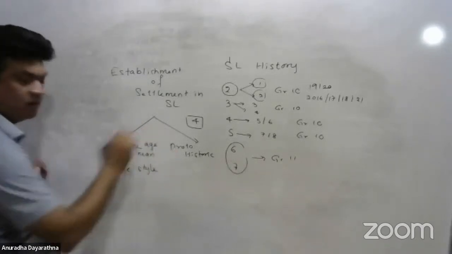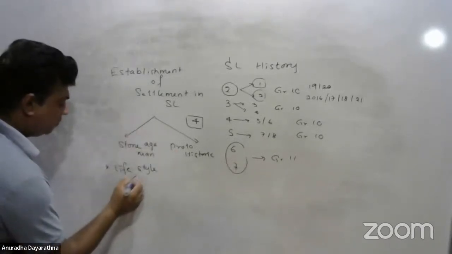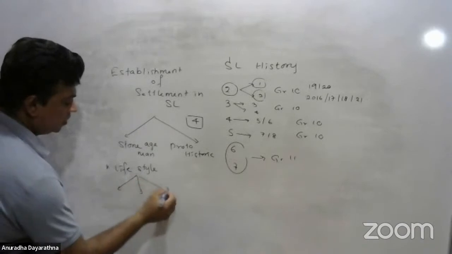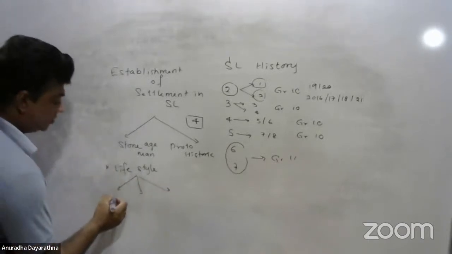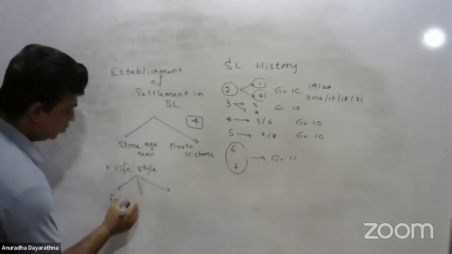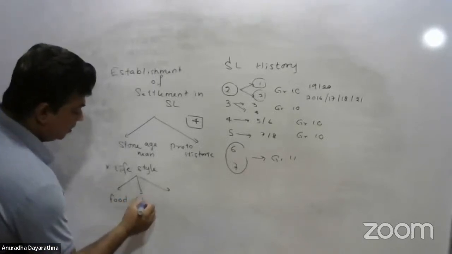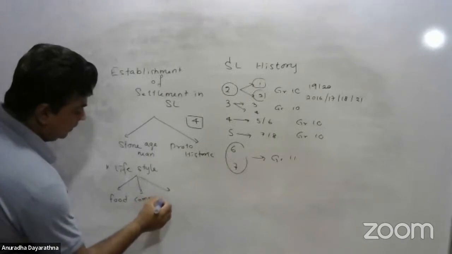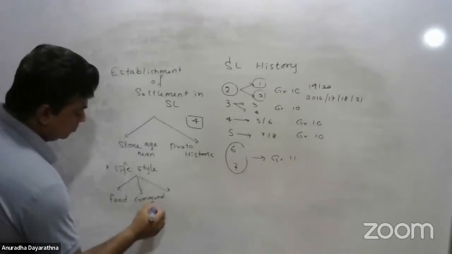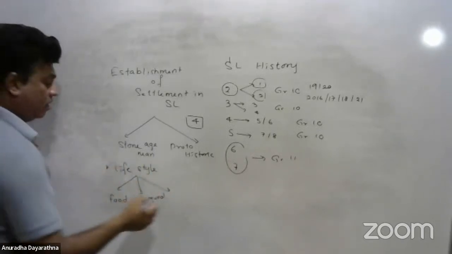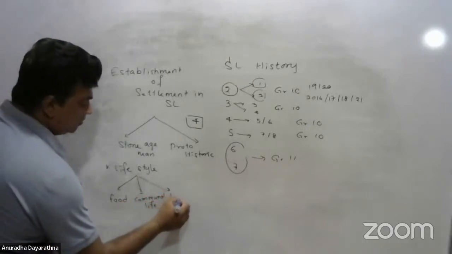About lifestyle, what can they ask? They can ask only three things: the food of Stone Age man, the communal life, how they live, and the technology.